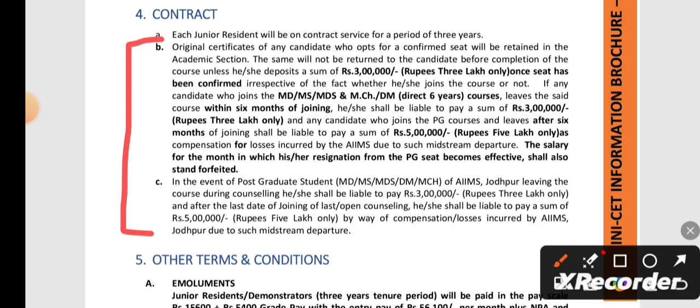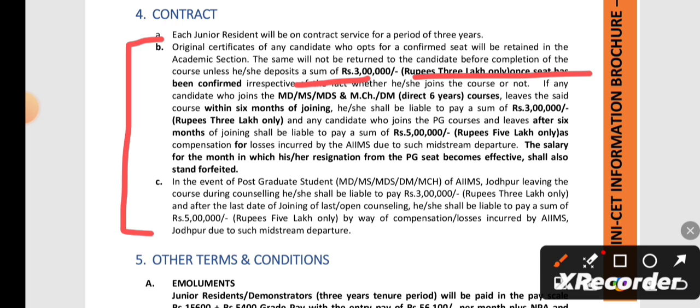Once you have got admission under AIIMS, after joining AIIMS you have to do 3 years of your residency. After joining, if you are not satisfied, if you do not really want to do your PG in that particular branch in that college and want to resign within the 6 months, you have to pay 3 lakh rupees. Once your 3 lakh rupees have been paid, then they will give back your original certificates.